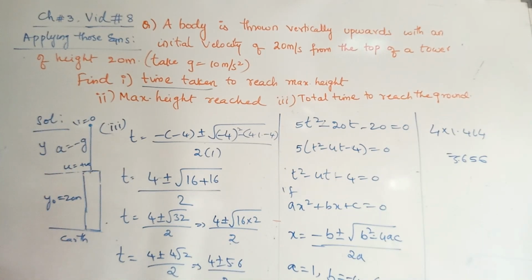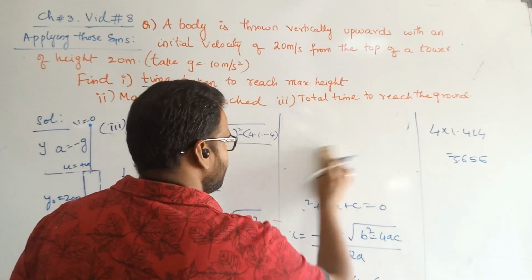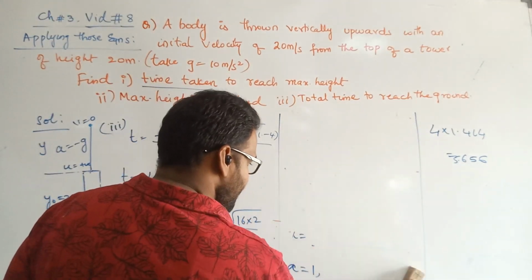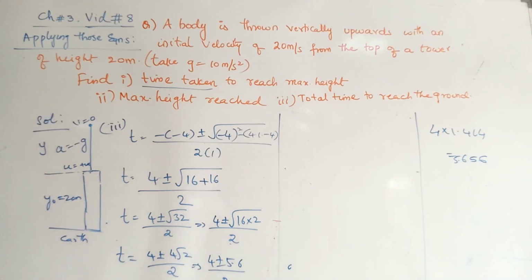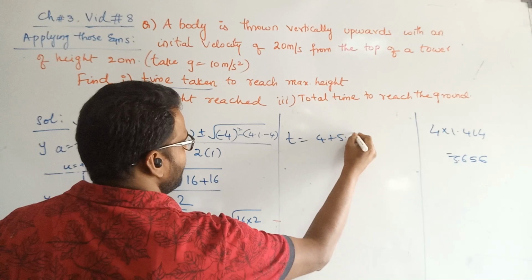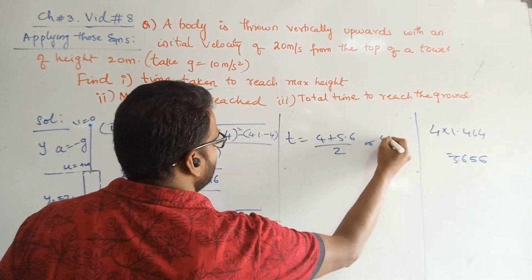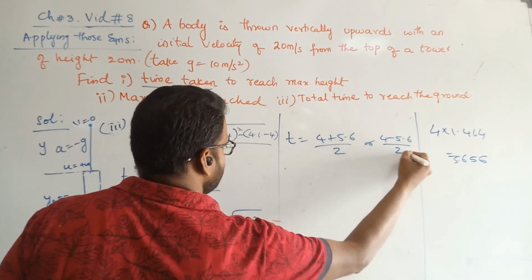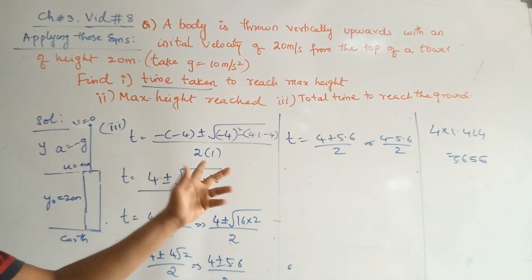So t equals 4 plus 5.6 by 2, or 4 minus 5.6 by 2. One time plus, one time minus.